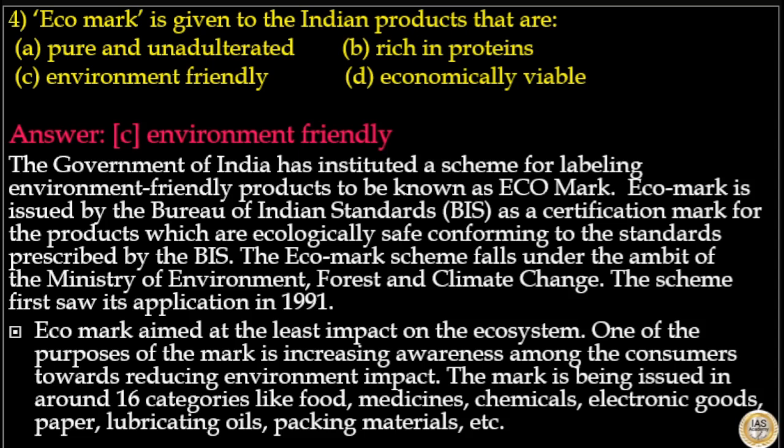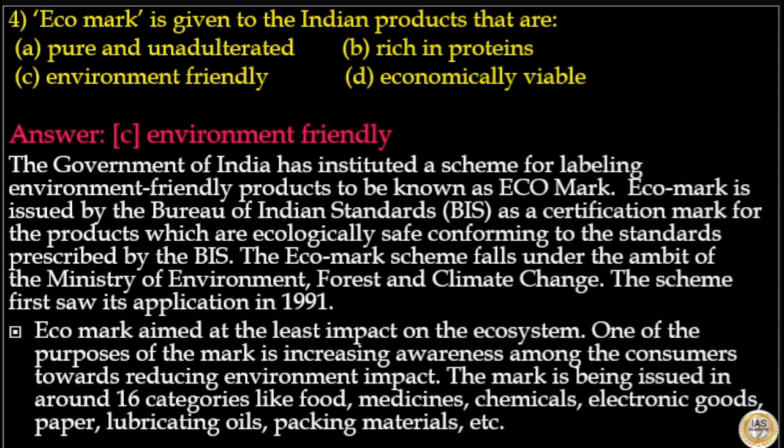The Government of India has instituted a scheme for labeling environment friendly products to be known as Ecomark. Ecomark is issued by the Bureau of Indian Standards as a certification mark for the products which are ecologically safe, conforming to the standards prescribed by BIS. The Ecomark scheme falls under ambit of Ministry of Environment, Forest and Climate Change. The scheme first saw its application in 1991.